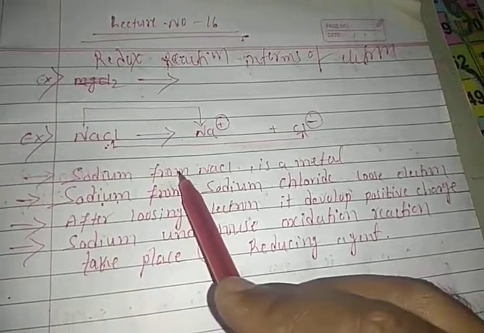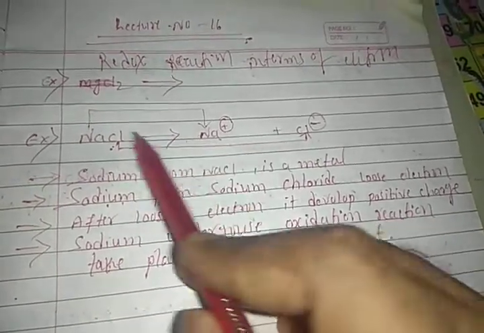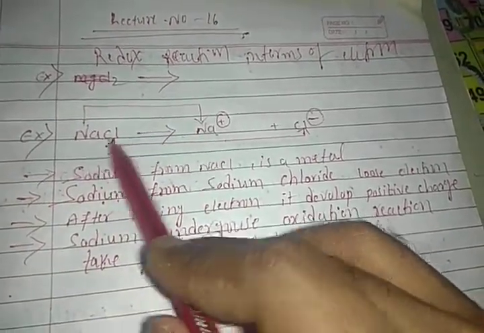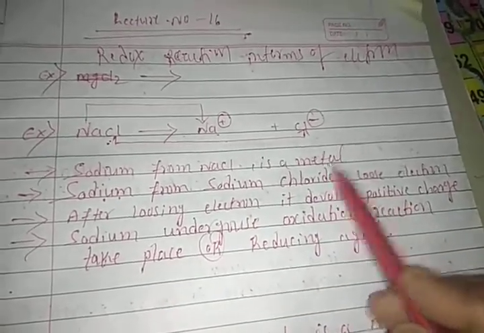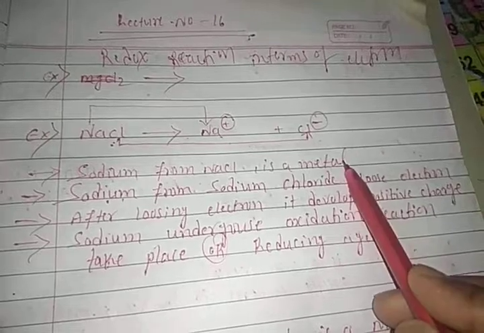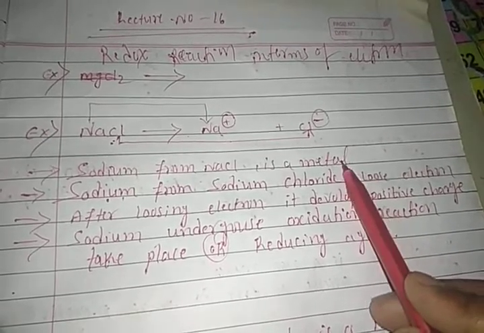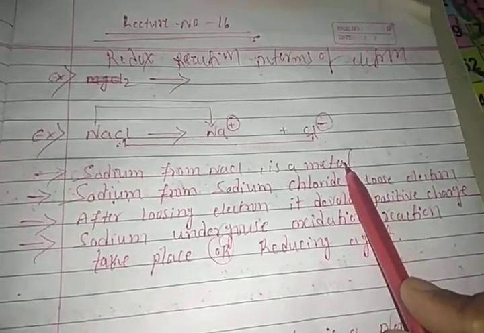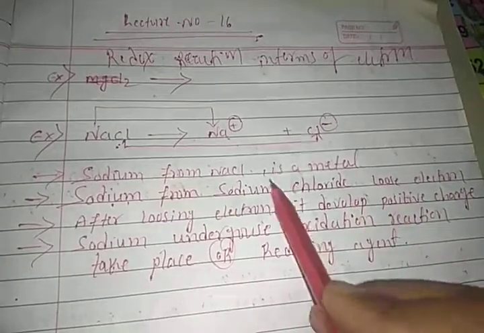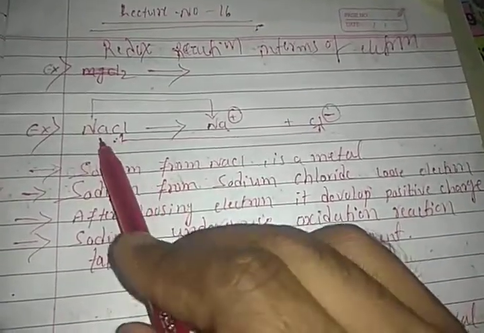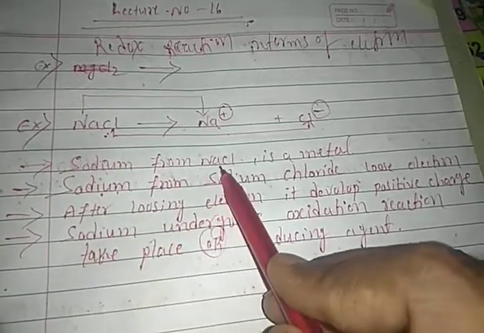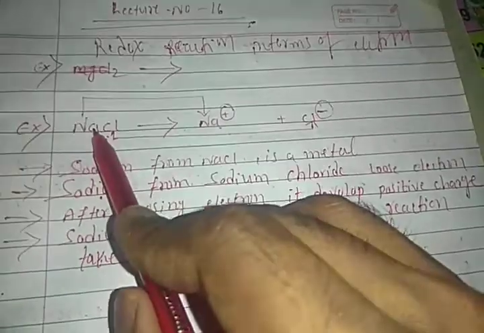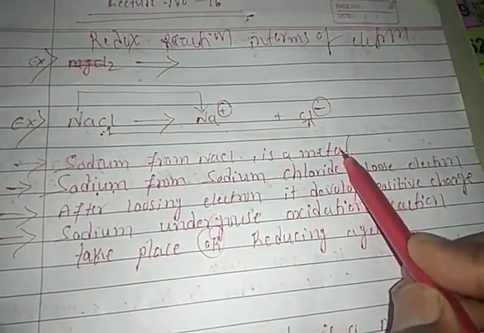The sodium atom from sodium chloride is a metal. Last time we discussed the table of which are metals and which are non-metals. Based on this you may check that sodium is a metal.